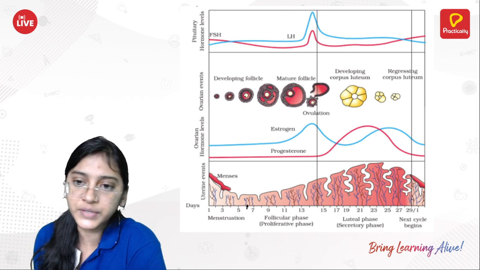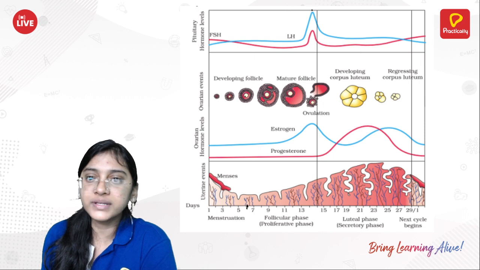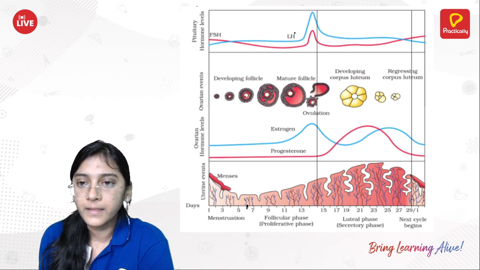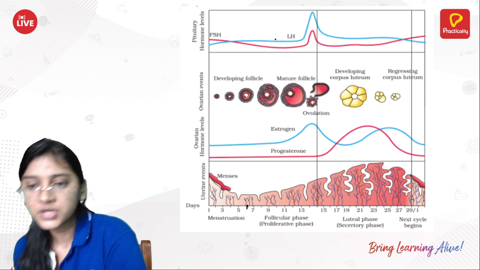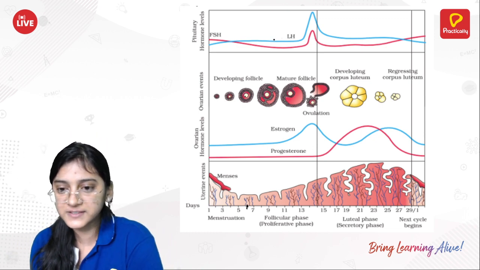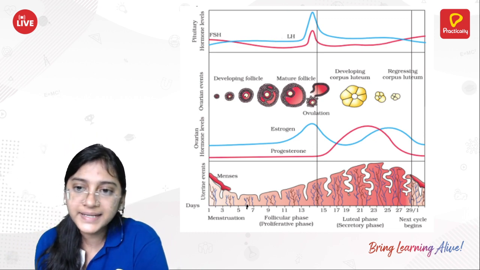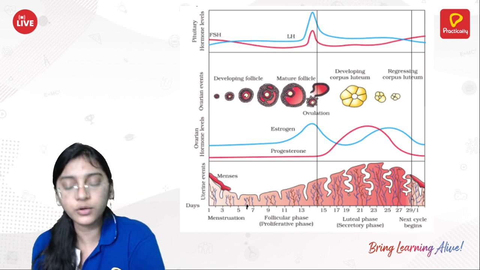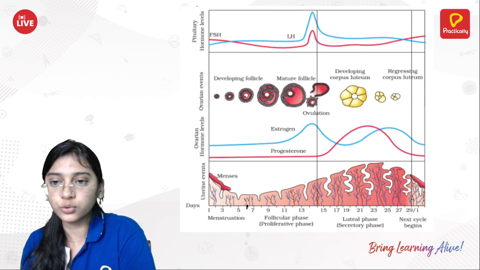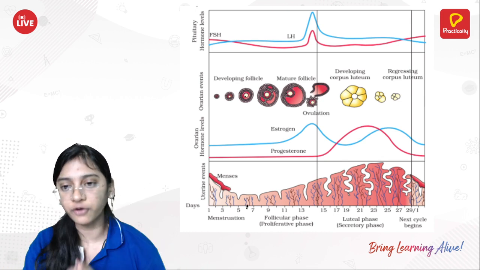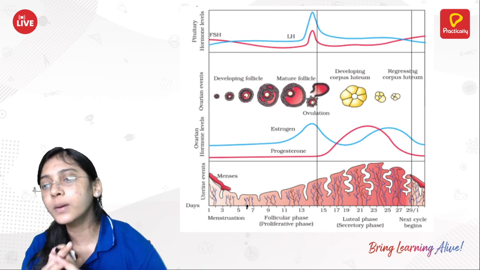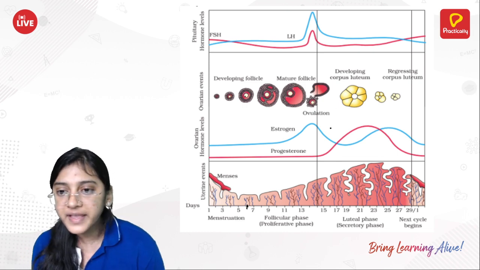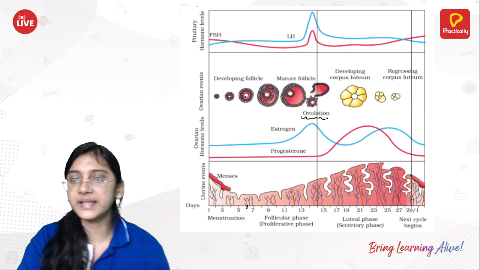So the ovum is also developed accordingly. Slowly LH and FSH keep rising in the follicular phase. Once the follicular phase is done, that is, once there is complete development of the follicle, it means there is complete development of the ovum. Now the ovum is ready to be released from the follicle, and once the ovum is released, this phase is called ovulation.